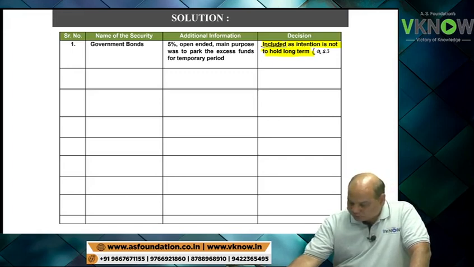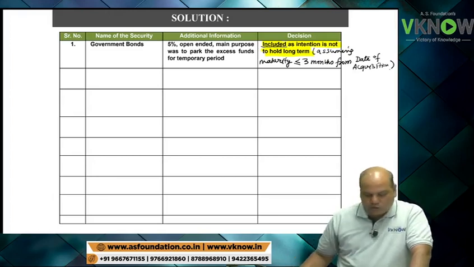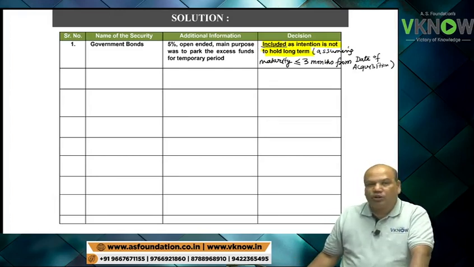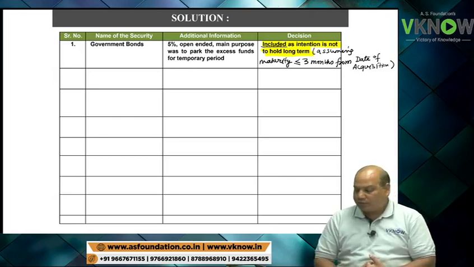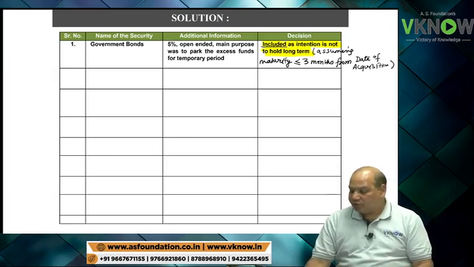In bracket write down: assuming maturity is less than or equal to 3 months from date of acquisition. Is it right? Have you written the answer?